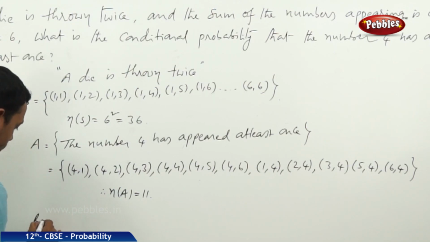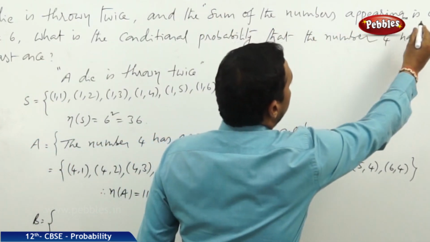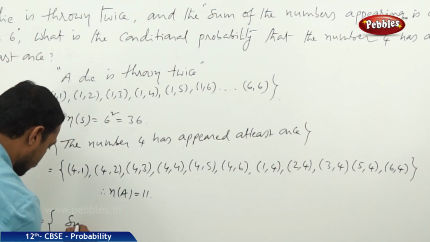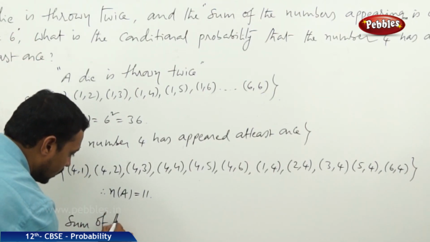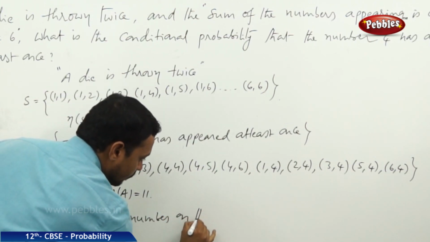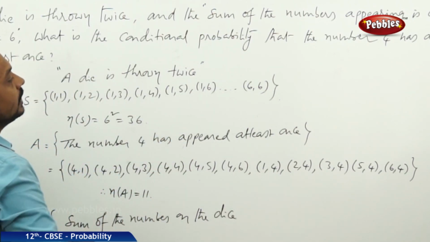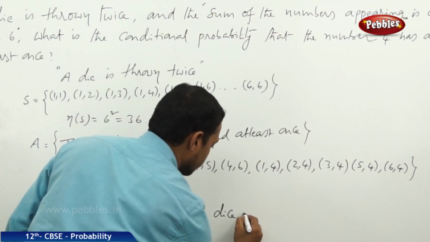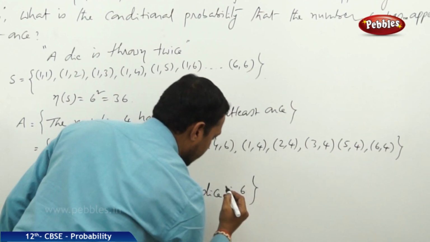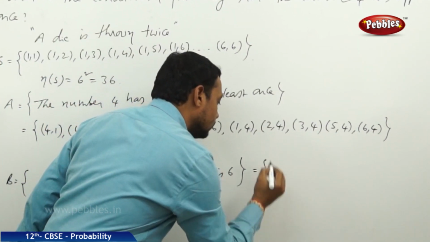Now, let us take the another event B. What is that? Sum of the numbers appearing on the dice is 6. Now let it be the event B. Sum on the dice is 6. What are the favorable cases here?